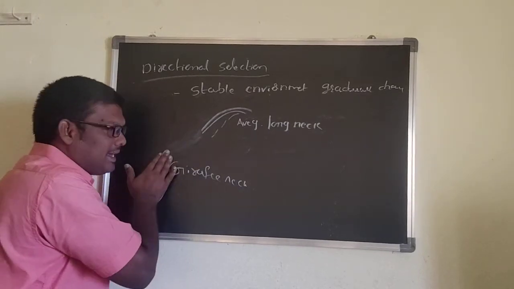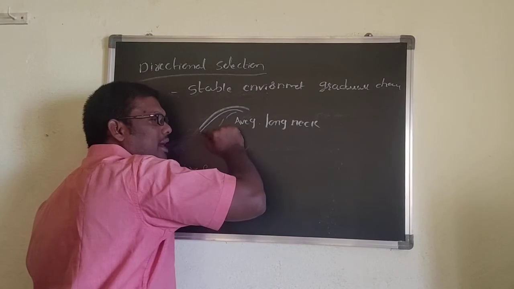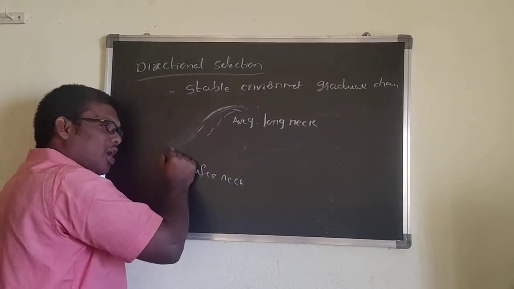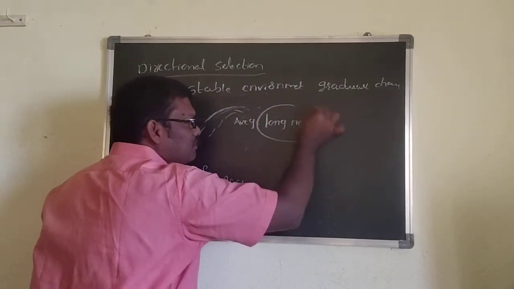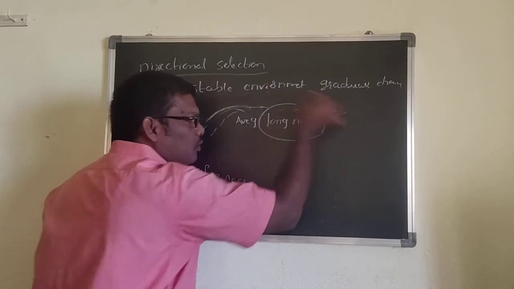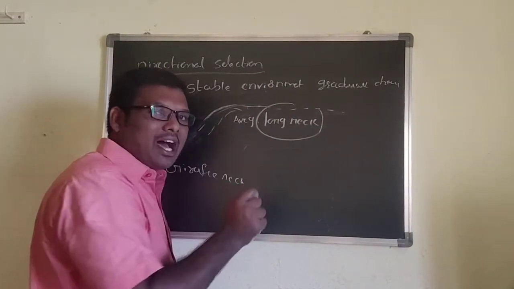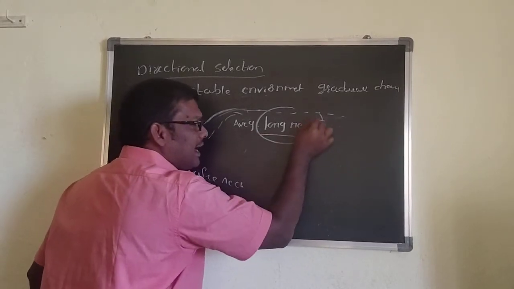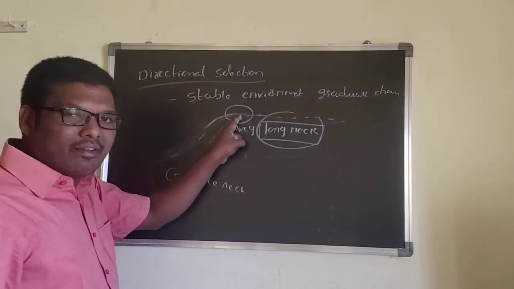That is eliminated. Now this peak value is shifted from one side to the other side, which means from short neck to long neck. Now these organisms will survive and can produce offspring. Now, can I say which organism has the average mean value? The long neck has the average mean value.